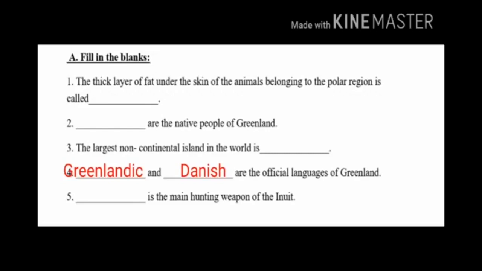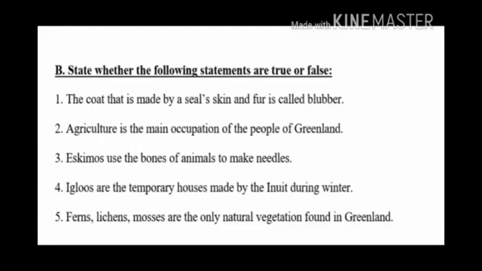Fifth question. Dash is the main hunting weapon of the Inuit. The answer is harpoon. Harpoon is the main hunting weapon of the Inuit. Children, next one. State whether the following statements are true or false.